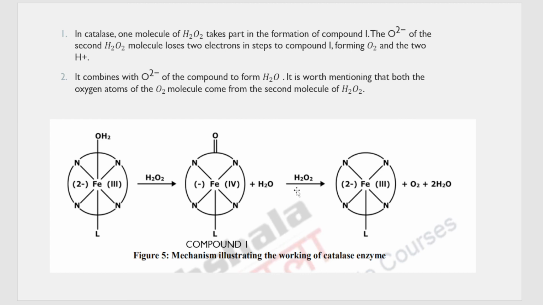The second H2O2 molecule loses 2 electrons. That helps in retaining Fe4 back to Fe3 and getting back the porphyrin ring from 2 minus to 2 minus. Okay. And then what happens? Because it loses 2 electrons, this H2O2 breaks down, forming O2 and 2H plus. And then this O2 minus that is there combines with the 2H plus given out by H2O2